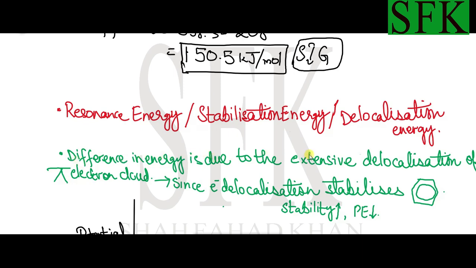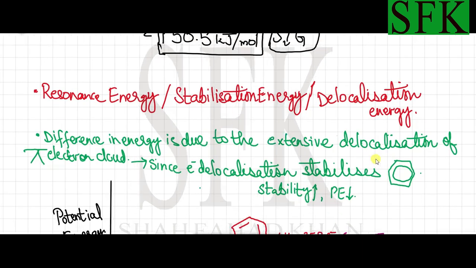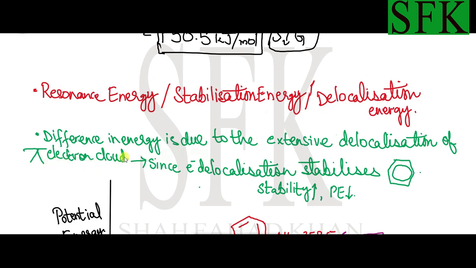The difference in energy is due to the extensive delocalization of the pi electron cloud in benzene. Because the electron cloud is delocalized, it stabilizes benzene, and we know the general law we discussed above: the greater the stability, the lower the potential energy of that compound. So this delocalized pi electron cloud stabilizes the benzene ring, and the increase in stability decreases the potential energy of benzene.